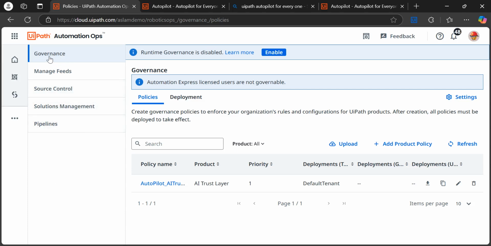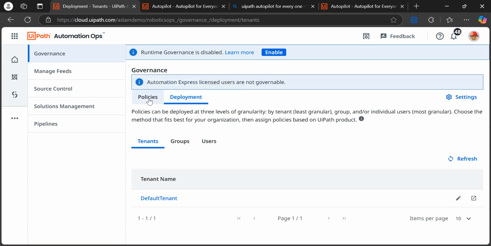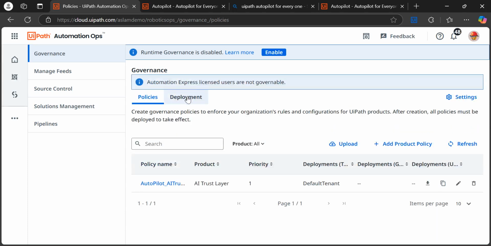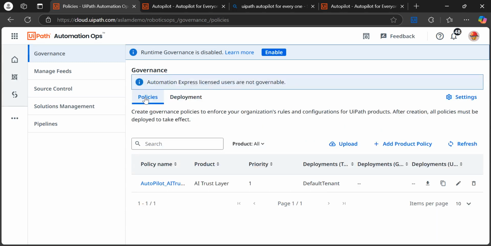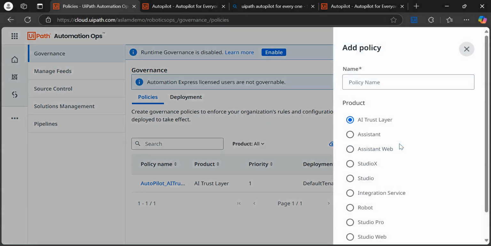You need to come on the first tab, that is governance. Here, if you see, two tabs are visible: one is policies, another is deployment. We need to come on this policy, and then click on add product policy.